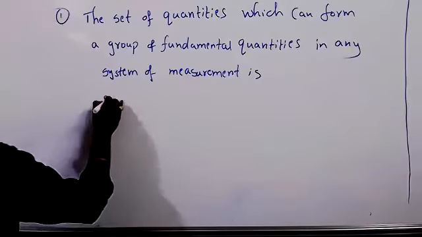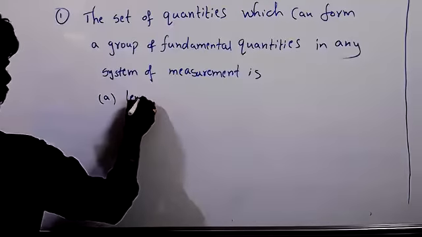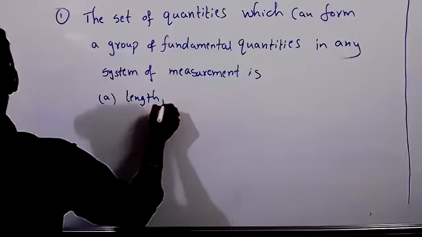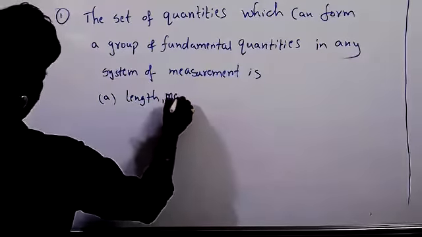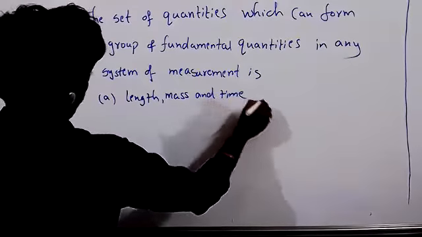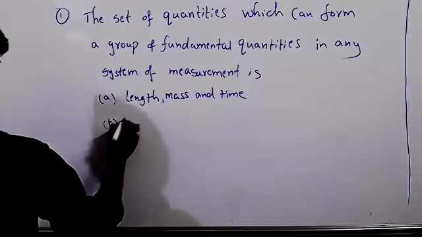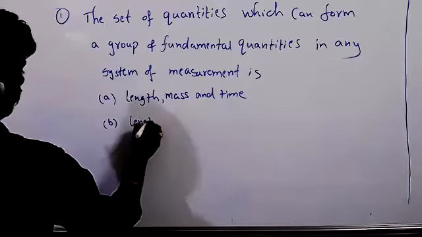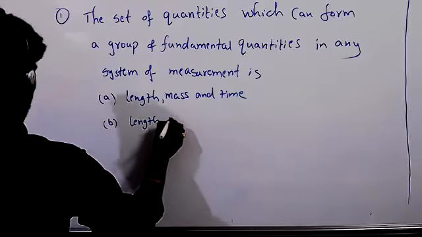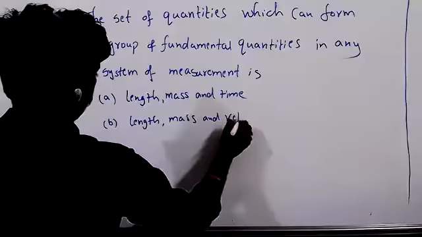Option A: length, mass, and time. Option B: length, mass, and velocity.